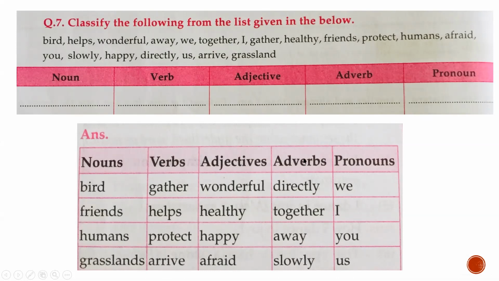Adverbs, they tell you more about verbs, means action. How the action is done? Directly, together, away, slowly. Which are the pronouns? Means the words which are used instead of a noun. They are we, I, you, us. So in this way, you have to fill up the table. Please take a screenshot.